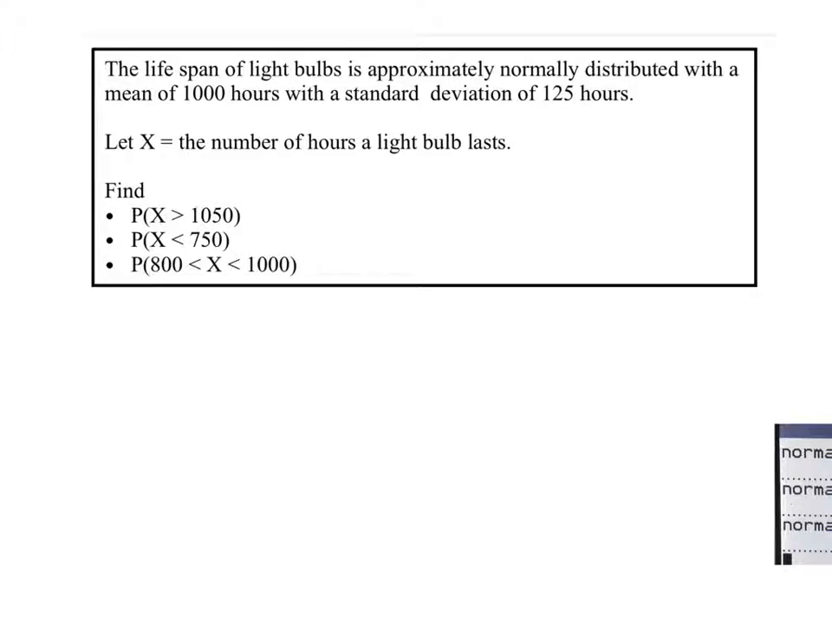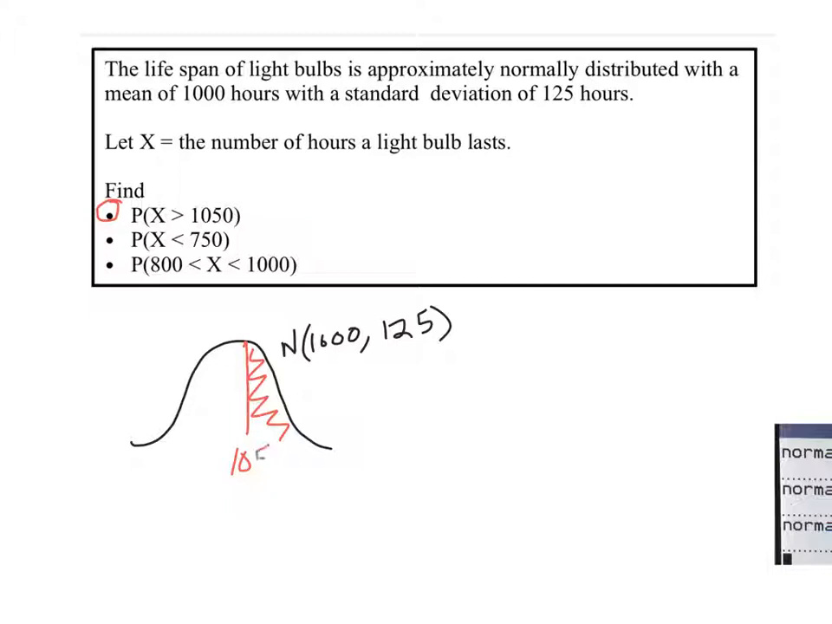So, I'm going to draw one picture here. Again, you'd have to draw it multiple times, but it's normal. 1,000, 125, and then let me try and color coordinate this. So greater than 1,050, so probably 1,050 is up here. I'm going to do this one in red. Okay, so then you put your 1,050 and shade.